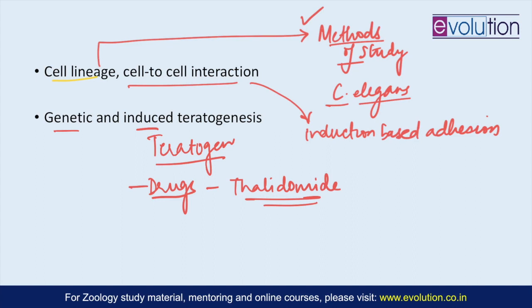It is linked to a syndrome, the thalidomide baby syndrome. In 1961, Lenz was the person who linked this compound thalidomide to limb defects, and thalidomide was actually given as an over-the-counter drug which was sold in the 1960s in Europe to pregnant women to control nausea.